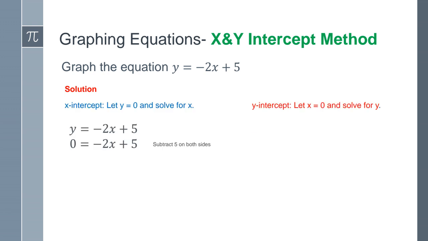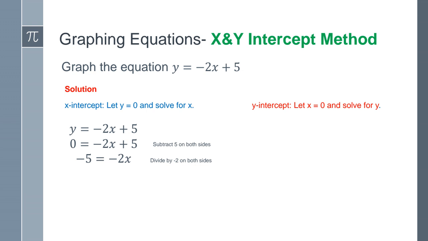All right, so for instance, in this particular equation, y is equal to negative 2x plus 5. Let's first find our x-intercept. If I want to find my x-intercept, I'm going to let y equal 0. So I have here a y, I'll replace it with 0. So I have 0 is equal to negative 2x plus 5. To solve for x, I want to isolate x, so I want to get rid of the stuff that's furthest from x first, following my order of operations. So I'm going to subtract 5 on both sides. When I do that, I end up with negative 5 is equal to negative 2x.